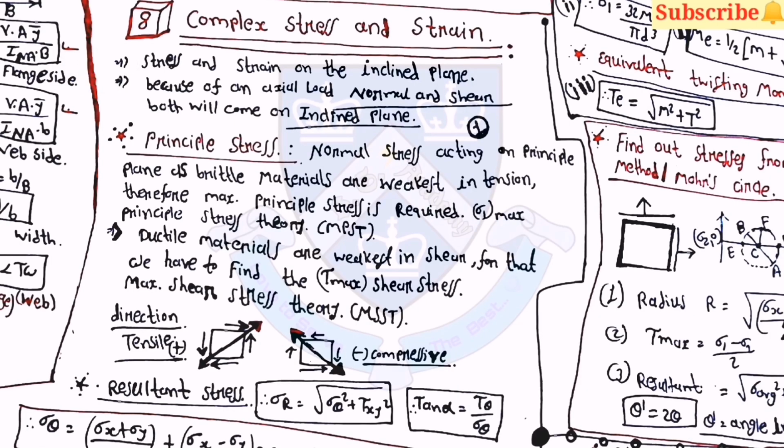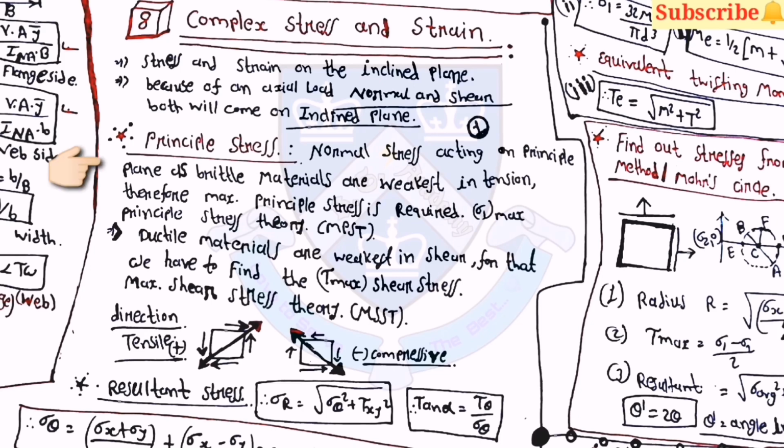Then the next chapter is complex stress and strain. Here stress and strain on the inclined plane is known as complex stress and strain, and because of an axial load, normal and shear both will come on the inclined plane. Then principal stress, the definition for that: it is the normal stress acting on the principal plane.